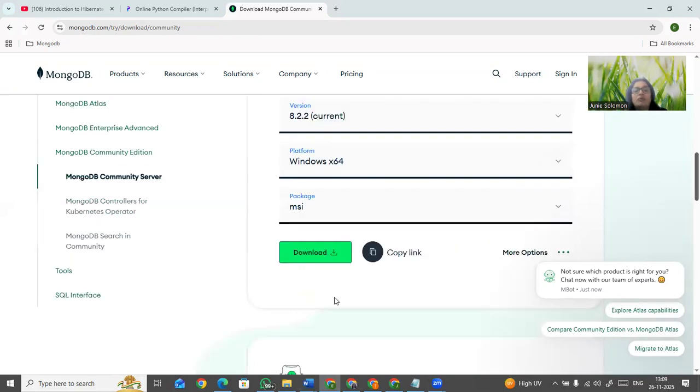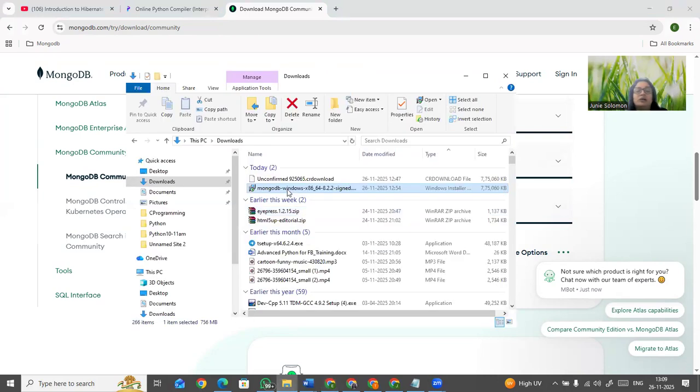Here you have to click on the download. After clicking on the download, it will go to your downloads here. So here you just double click this. It will take you to the first step of the pages. It depends on your server speed, your internet speed, how it comes. You can have a look at that.